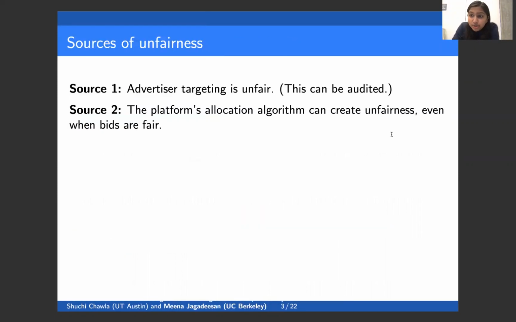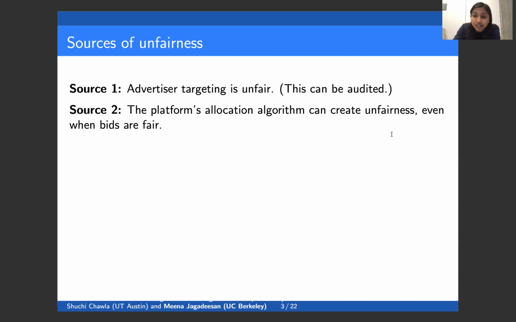So the first and most obvious source of unfairness is that the advertiser targeting is itself unfair. In particular, maybe the advertiser targeting parameters are set to be uninclusive, or an individual advertiser's bids look otherwise unfair in some way. So this source of unfairness can be directly audited by looking at each advertiser's behavior in isolation.